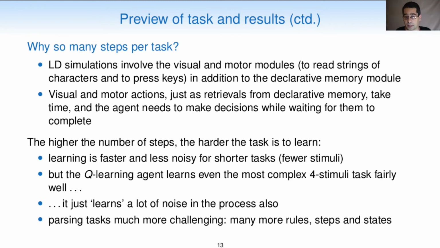The higher the number of steps, the harder the task is to learn, so that means that learning is faster and less noisy for shorter tasks with fewer stimuli. But the Q-learning agent learns even the most complex 4 stimuli task fairly well. It just also learns a lot of noise in the process.